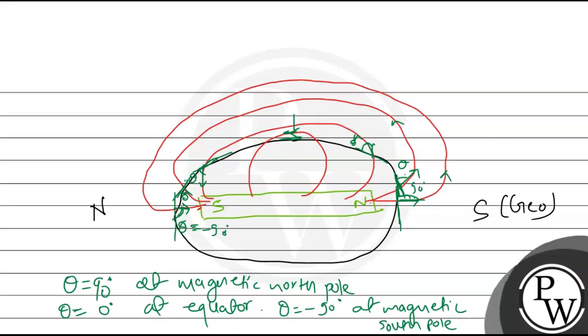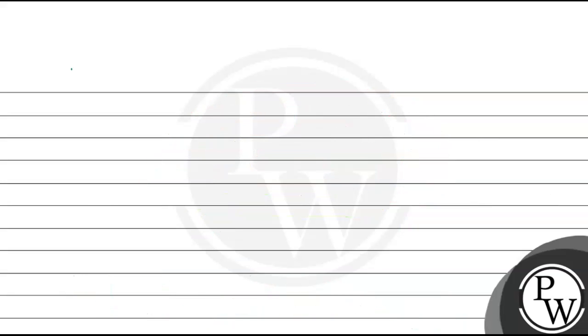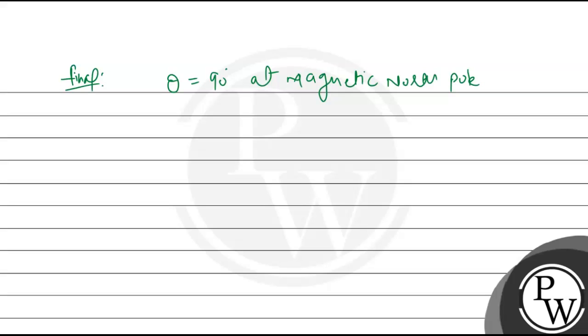So from here we can conclude and write our final answer. That the angle of dip is equal to 90 degree at magnetic north pole. It starts decreasing and decreases up to equator and becomes theta equal to 0 degree at equator.